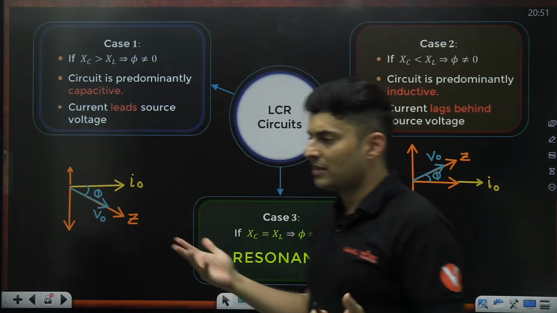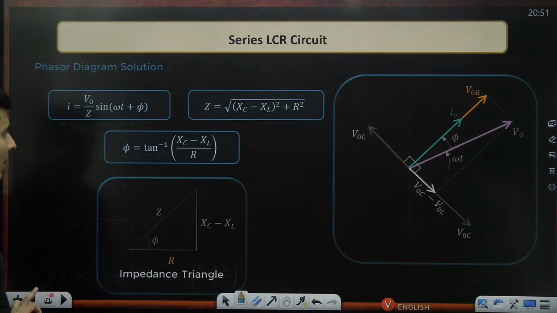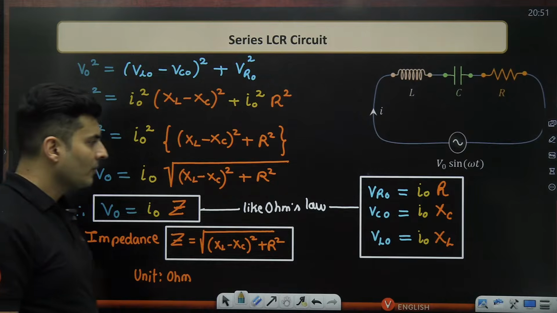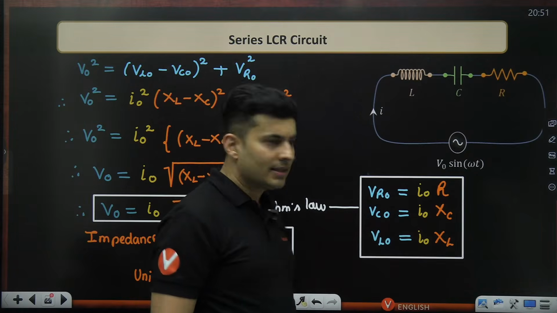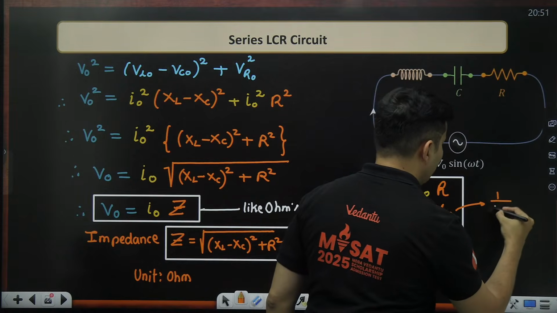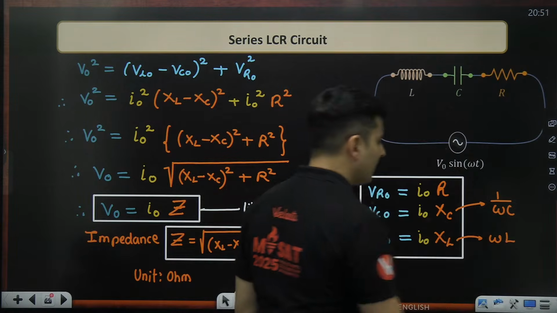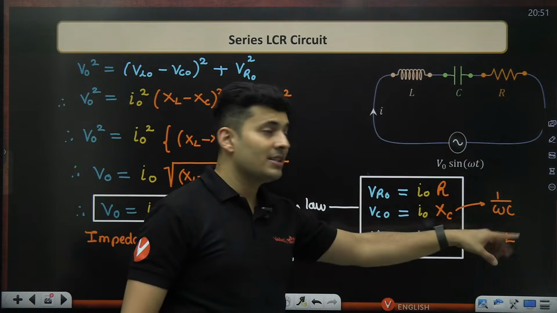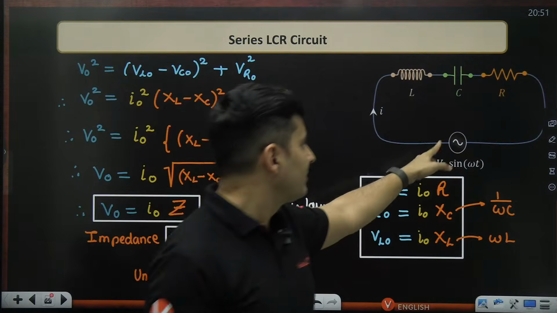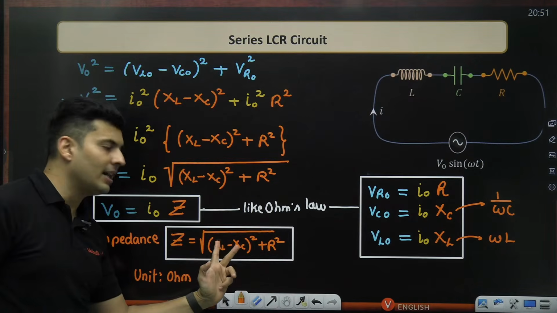When XL is more or XC is more. Now, how are XL and XC changing basically? If you think about it closely, how do XC and XL change? We all know XC is nothing but 1 by omega C and XL is nothing but omega multiplied by L. These can change if frequency changes. So if the frequency of the AC source changes, these quantities will change. Accordingly, they will adjust themselves here.